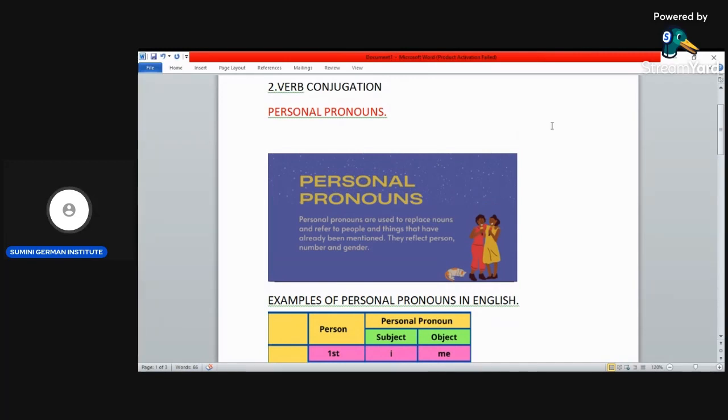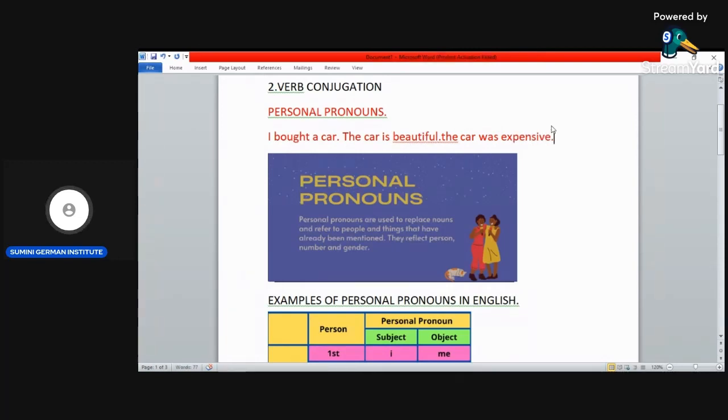So for example, you say, I bought a car. Full stop. Then you want to talk more about the car. The car is beautiful. Then you want to talk more and more about the car. The car was, for example, expensive.